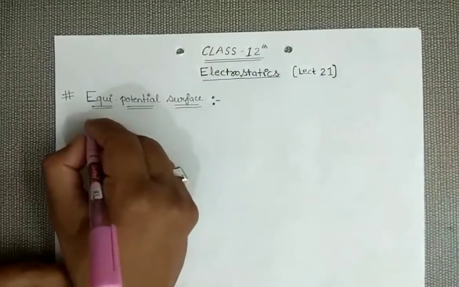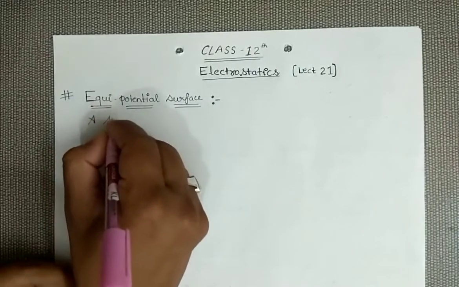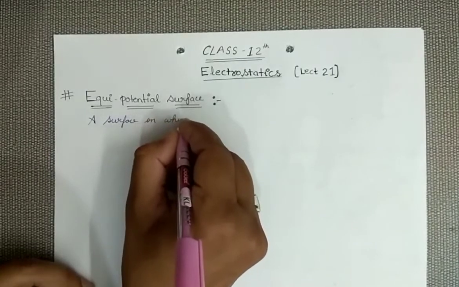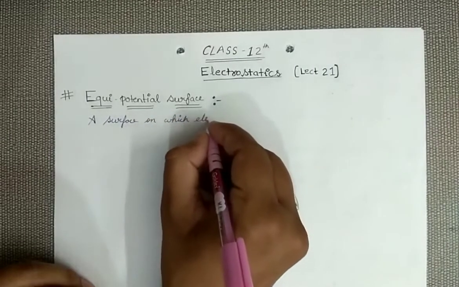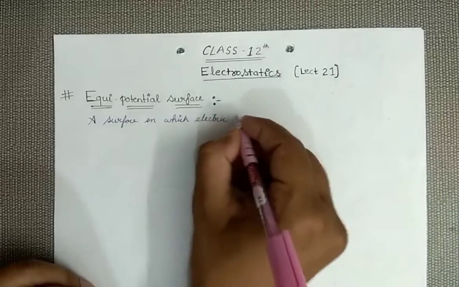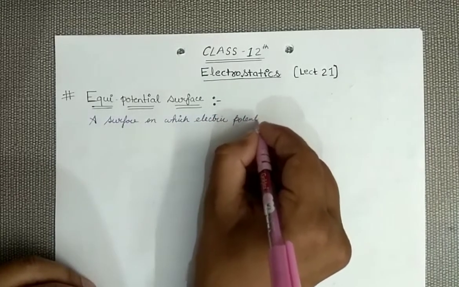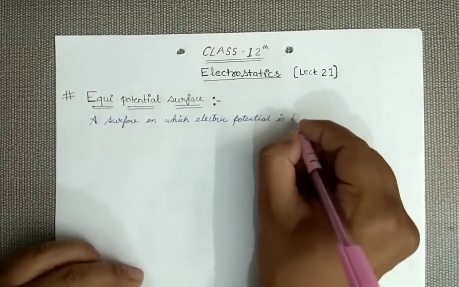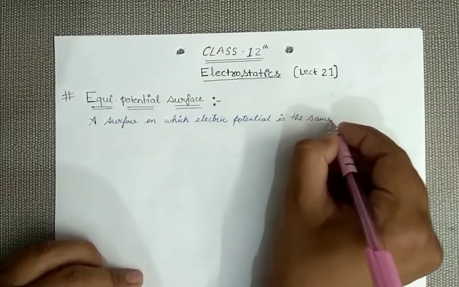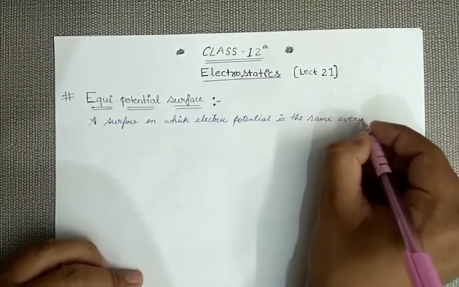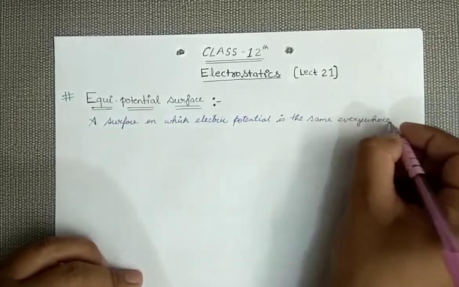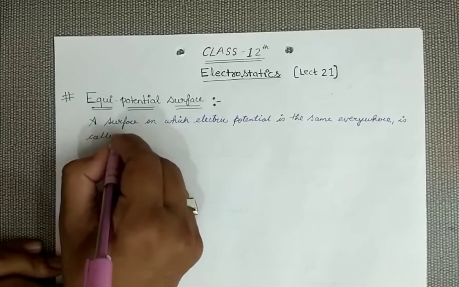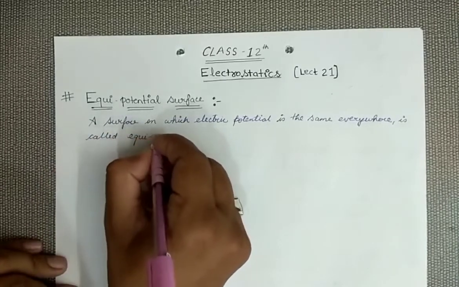That means we can write the definition as: a surface on which electric potential is the same everywhere is called an equipotential surface.